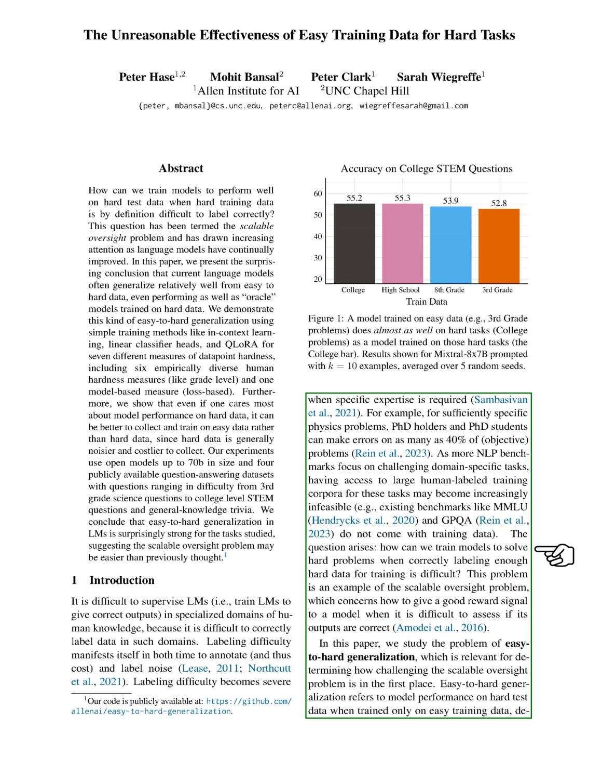As more natural language processing, NLP, benchmarks focus on domain-specific tasks, it may become increasingly difficult to obtain large human-labeled training datasets for these tasks. This issue is part of a broader problem known as the scalable oversight problem, which involves providing a good reward signal to a model when it's hard to determine if its outputs are correct. In this paper, we explore the concept of easy-to-hard generalization, which is crucial for understanding how challenging the scalable oversight problem is.